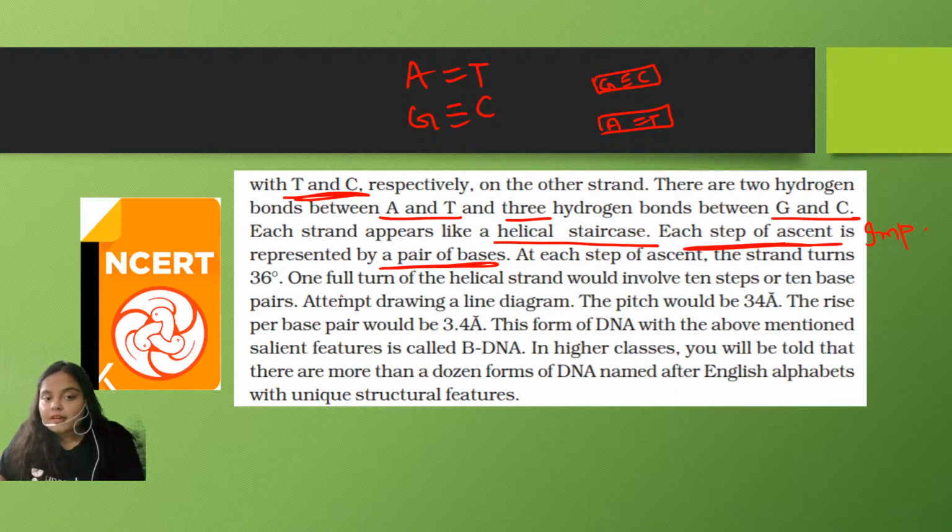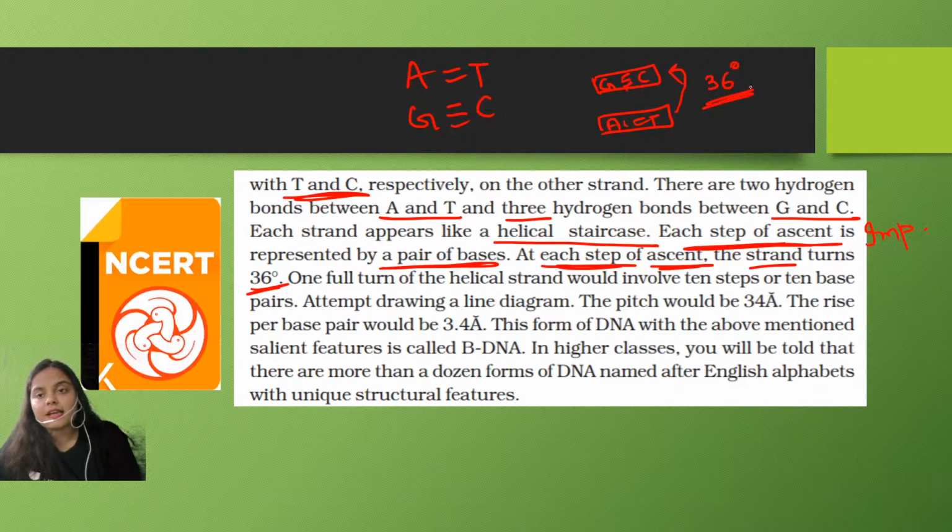Then at each step of ascent, the strand turns 36 degrees. That means at each step the strand is rotating by a 36 degree angle. One full turn of the helical strand would involve 10 steps or 10 base pairs.